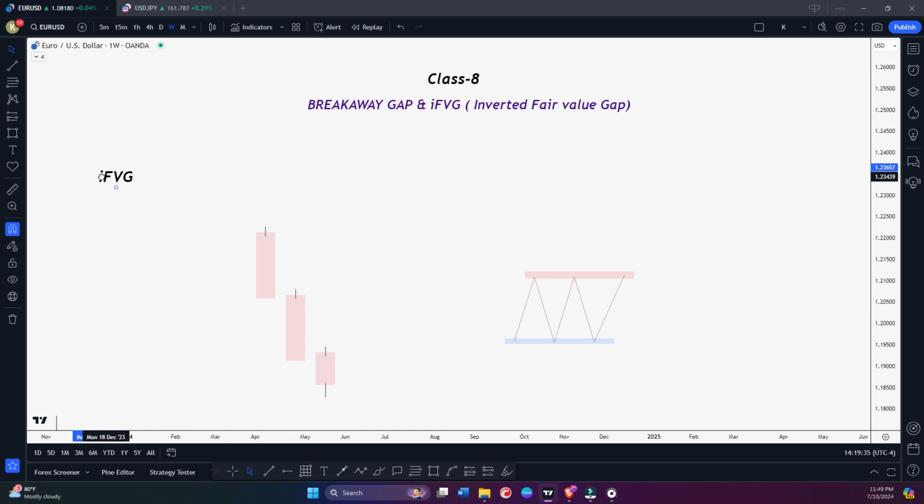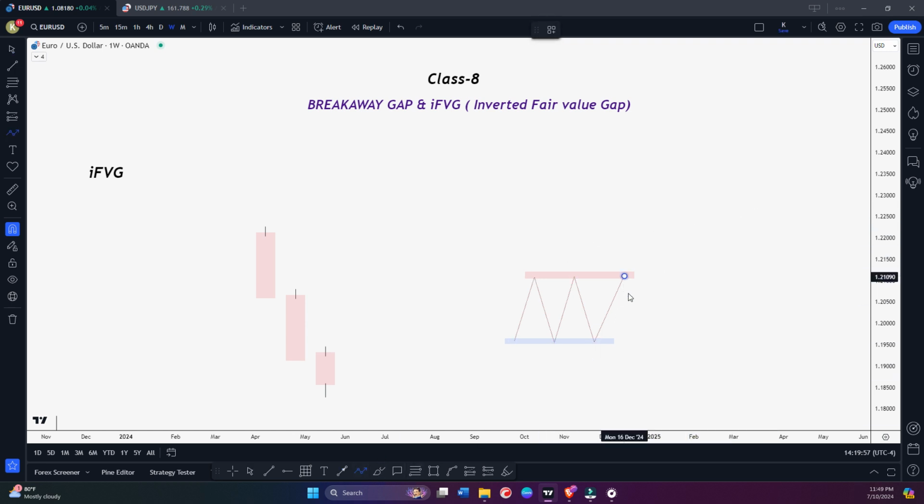What is a fair value gap? I'm not talking about inverted fair value gap, I'm talking about fair value gap. It's also support and resistance, right? On a bullish fair value gap, you look for support. On a bearish fair value gap, you look for resistance. And if you remember support and resistance trading, right?